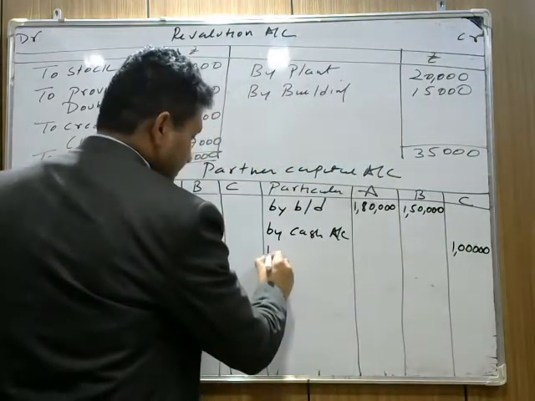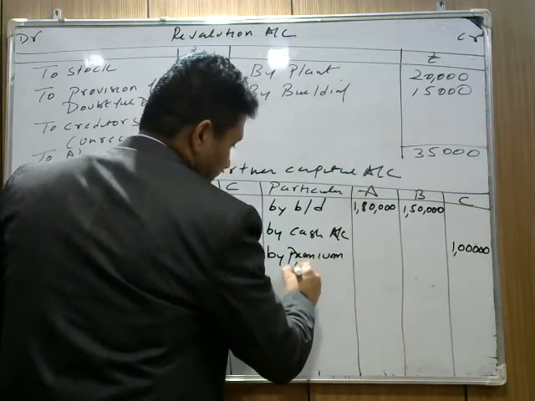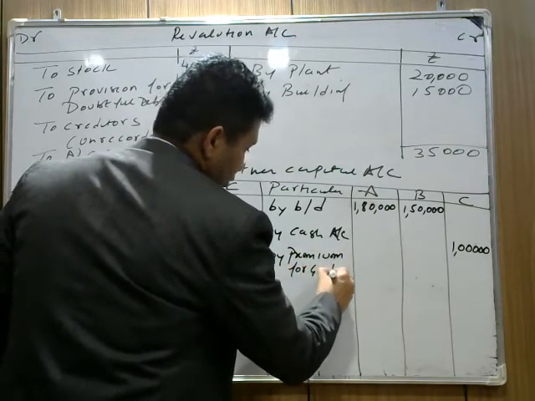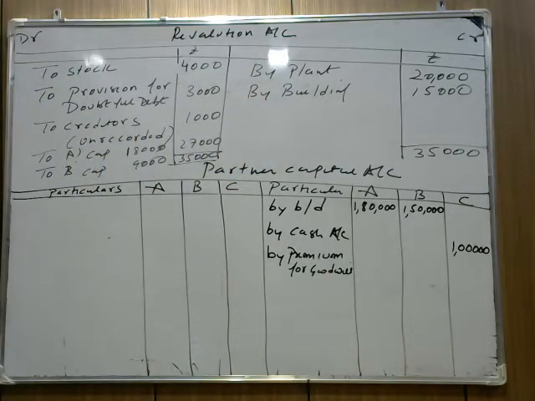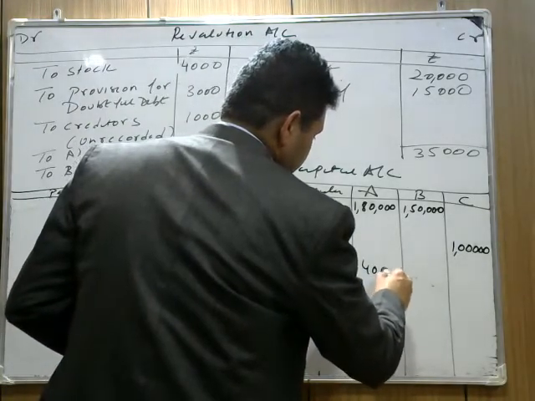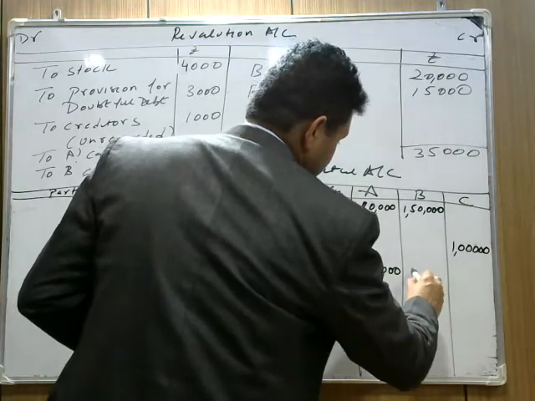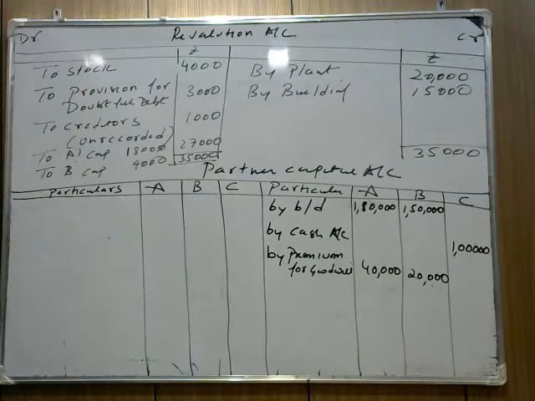And the goodwill is to be divided between partners by premium. For goodwill account, we write by premium for goodwill account. That premium is to be distributed in A and B. Goodwill is bringing 60,000. That is to be divided between A and B. So A will get 40,000 in their sacrifice ratio, which is equal to the old ratio because it's a simple method. So premium for goodwill, A is getting 40,000. It means A's capital increased by 40,000, B's capital is increased by 20,000.